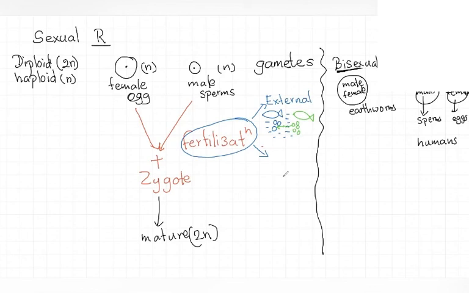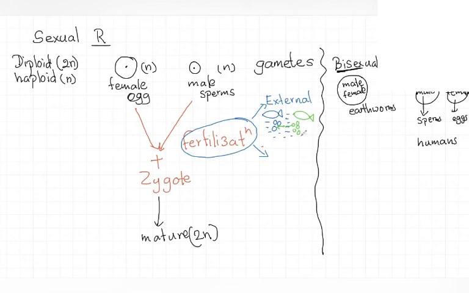They live in a dry terrestrial environment, so their surroundings are not wet. Think about humans. We live on earth, not in water. We are terrestrial organisms. If terrestrial organisms release their eggs and sperms to the surroundings, they will dry.